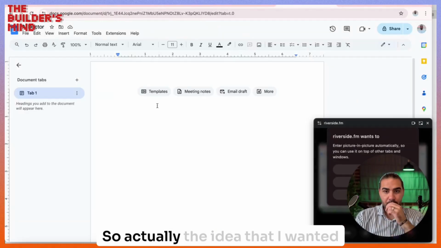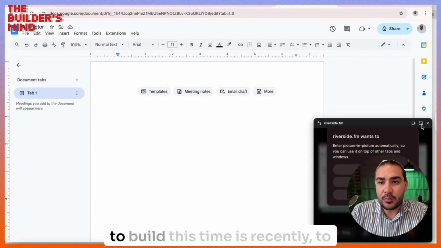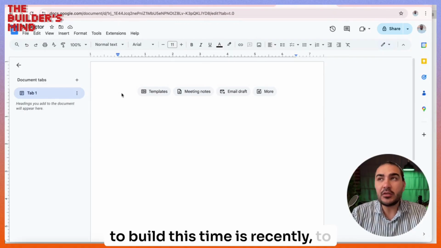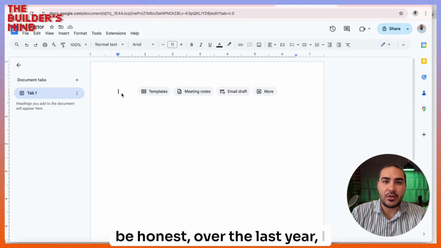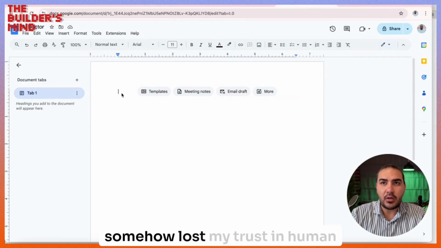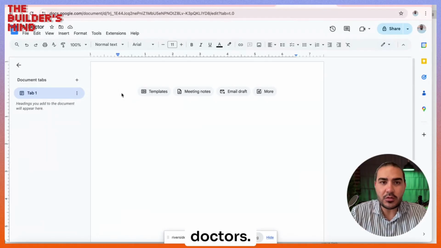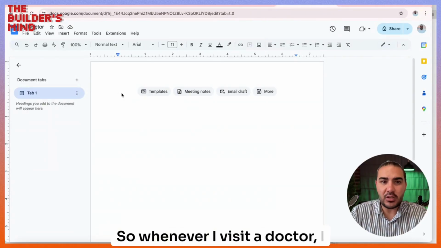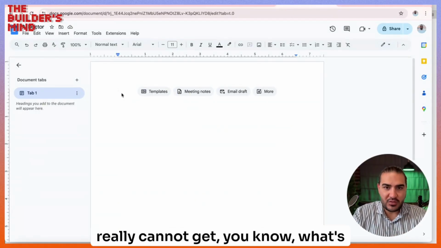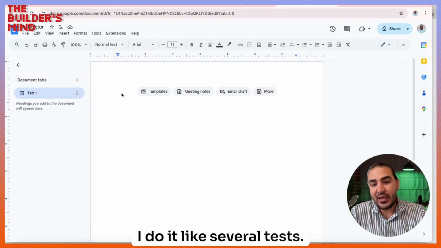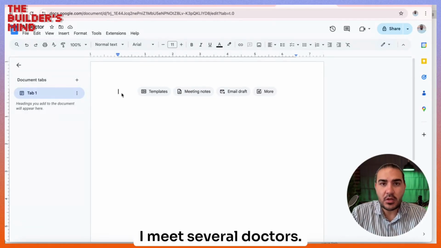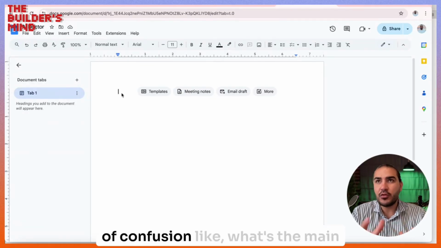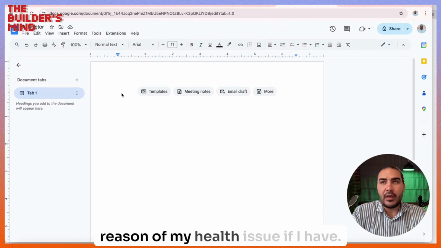So the idea that I wanted to build this time is, to be honest, over the last year I somehow lost my trust in human doctors. Whenever I visit a doctor, I really cannot get what's wrong with my health. I do several tests, I meet several doctors, but there's still a bit of confusion about the main reason of my health issue.